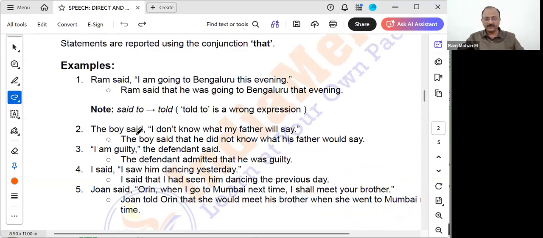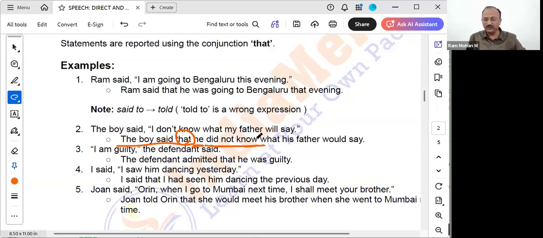Let's take one more example. The boy said, "I don't know what my father will say." So what do we say? The boy said that. The conjunction that is used here. The boy is there, therefore I'm using he. Don't know is the present tense. Its past tense will come: did not know.